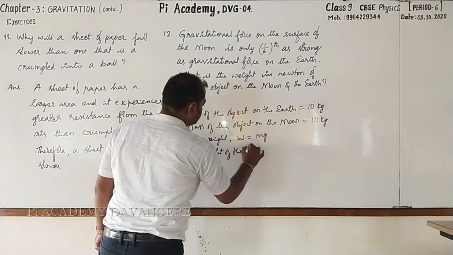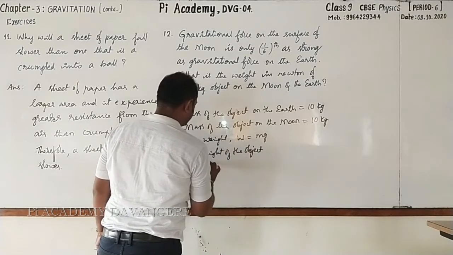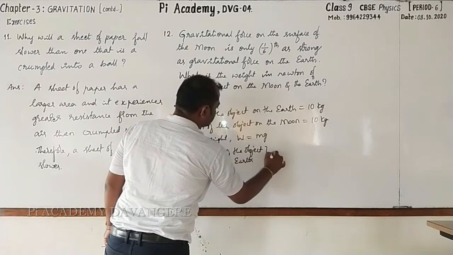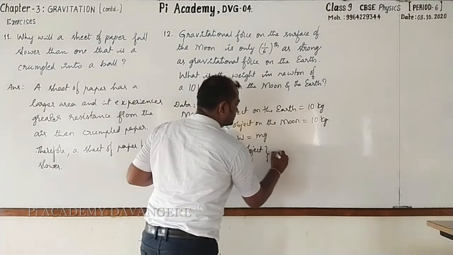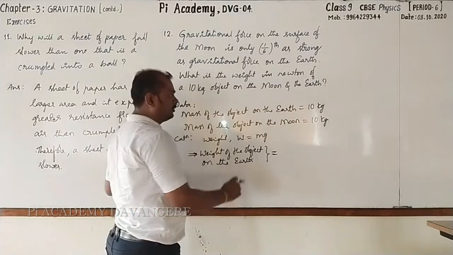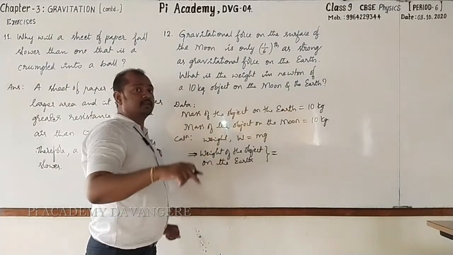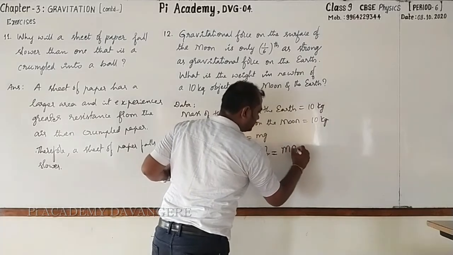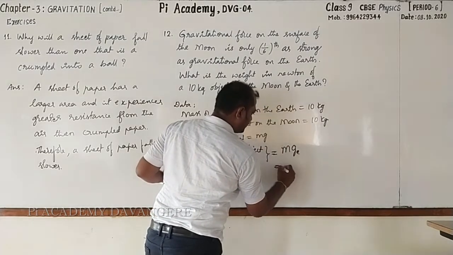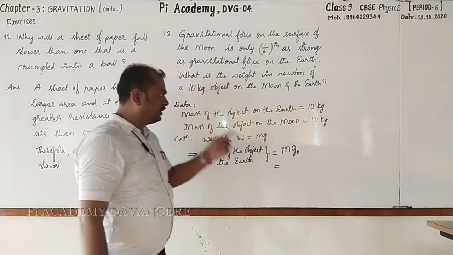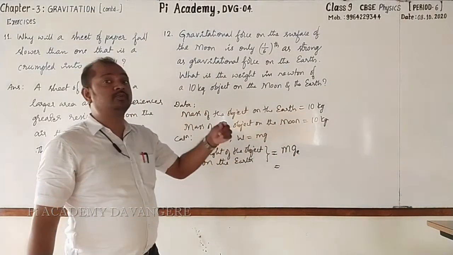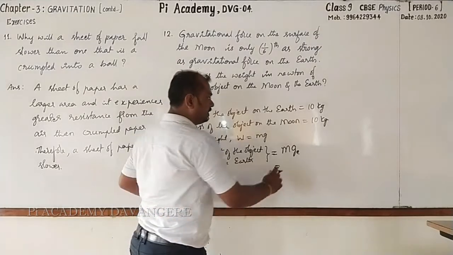Let's go for finding weight of the object. Weight of the object on the earth is equal to mass into acceleration due to gravity. What is the mass of the object on the surface of the earth? Before that, I'll write the formula. W = m into g. m is mass of the object, g is acceleration due to gravity on the surface of the earth.